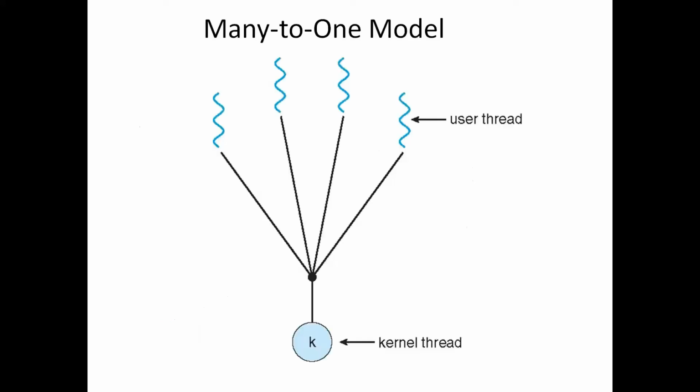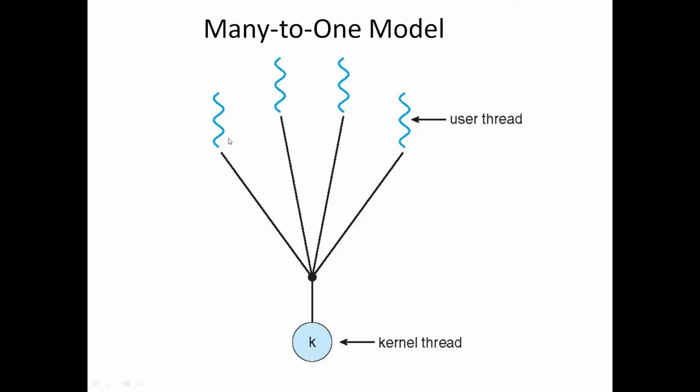We can see this with the diagram. You can see here we have many user threads. All these user threads will be mapped to the single kernel thread. This is a many-to-one relationship. Many user-level threads are mapped to a single kernel thread. This model is efficient as thread management is done by the thread library in user space. But the entire process will be blocked if a thread makes a blocking system call.